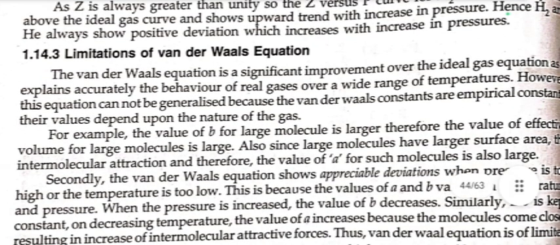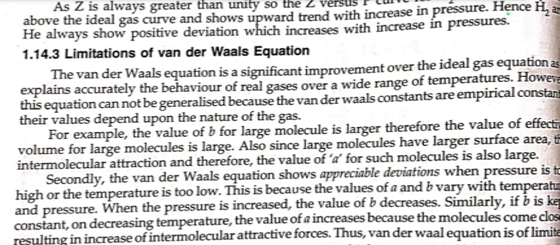Limitations of van der Waals equation. The van der Waals equation is a significant improvement over the ideal gas equation as it explains accurately the behavior of real gases over a wide range of temperature. However, this equation cannot be generalized because the van der Waals constants are empirical constants. Their values depend upon the nature of the gas. For example, the value of b for a large molecule is larger, therefore the value of effective volume for a large molecule is large. Also, since large molecules have larger surface area, the intermolecular attraction and therefore the value of a for such molecules is also large.